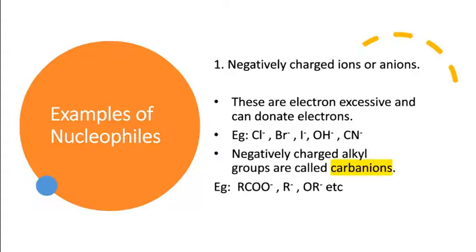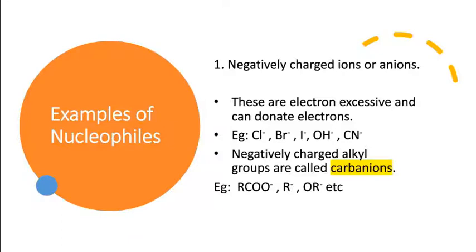Next one, negatively charged alkyl groups. They also act as nucleophiles and they are generally known as carbanions. Anion means negatively charged. Carb means carbon. So carbon containing negative charge. The ion in which carbon bears negative charge is called carbanion.